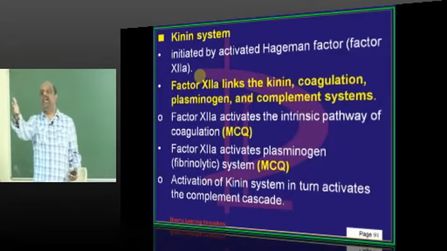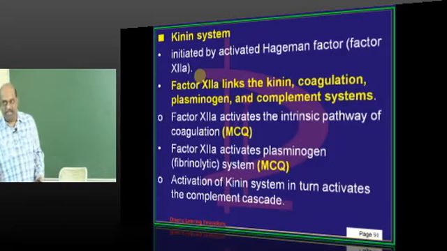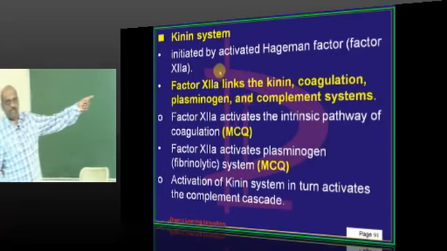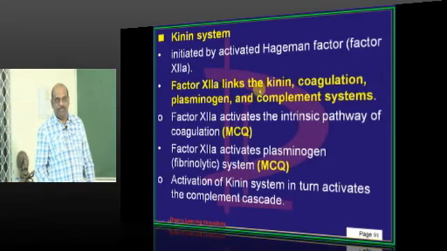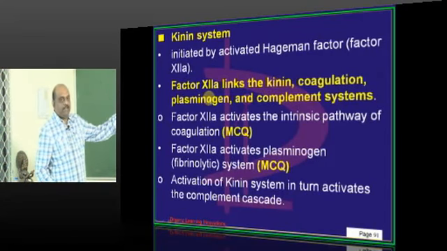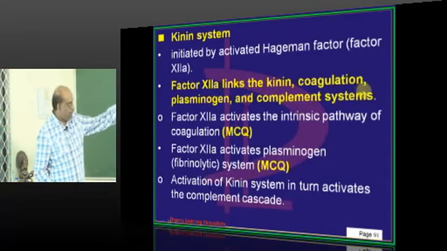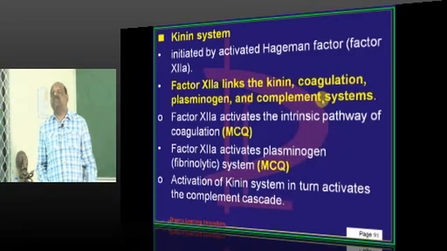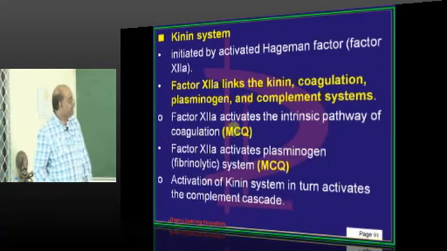It is the one which initiates this kinin system, is what you need to understand. In fact, this Hageman factor, which is factor 12A, is very important. It is the same factor 12A which initiates the kinin system, coagulation system, plasminogen and fibrinolytic system, and complement system also. So many places it has got a switch, basically.